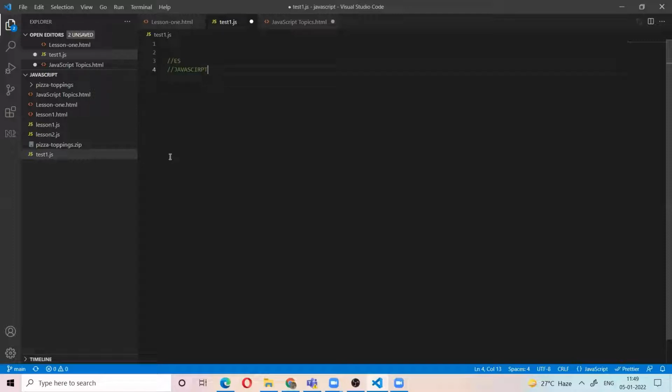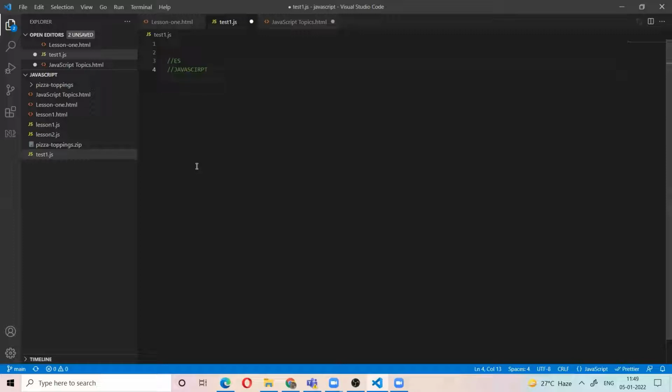ECMAScript is a standard for how to write JavaScript. If you write JavaScript code, you need to maintain some standards, and these standards are specified by ECMAScript.